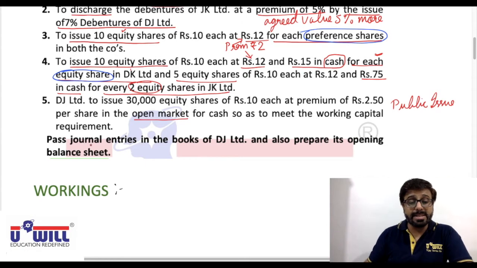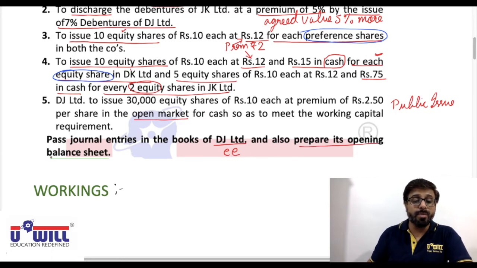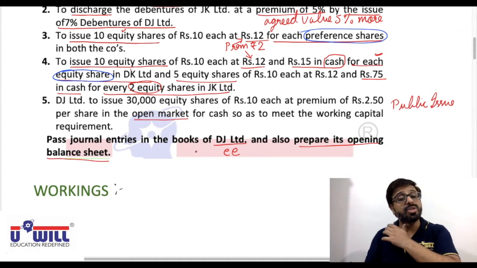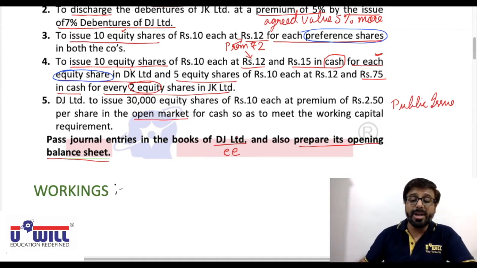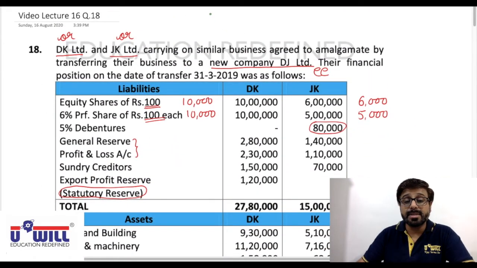Now what we are asked is pass journal entries in the books of DJ Limited, meaning transferee company, and also prepare its opening balance sheet. Two things are asked. No accounting is asked in the books of transferor company. Only transferee company's journal entries and its balance sheet. However, in the beginning, which 3 things we have to decide? First, is it amalgamation in the nature of merger or purchase?